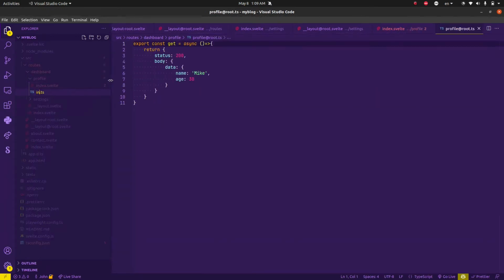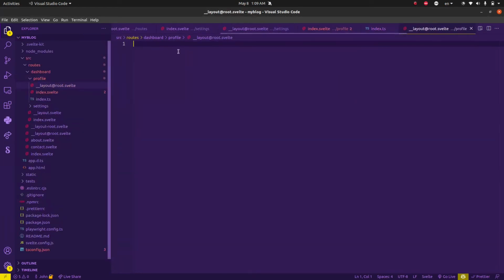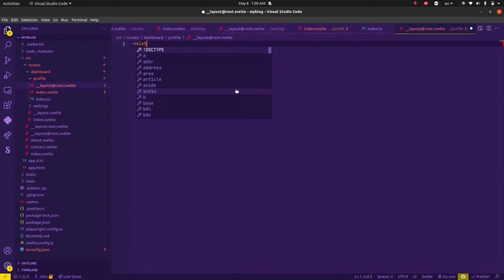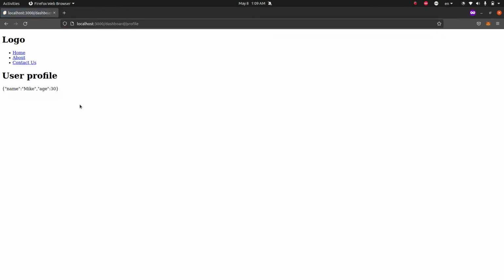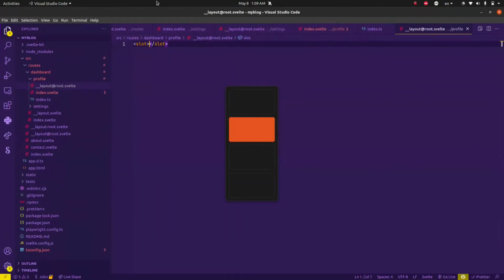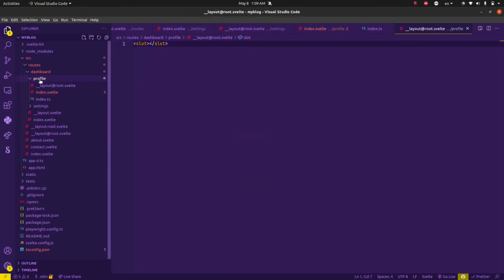Also with this index, we'll create a new file named layout@root.svelte, and here we can add in our slot. And as you can see, this will give us exactly the same effect. I think this is much more readable than having to also include the layout definition within your shadow endpoint.